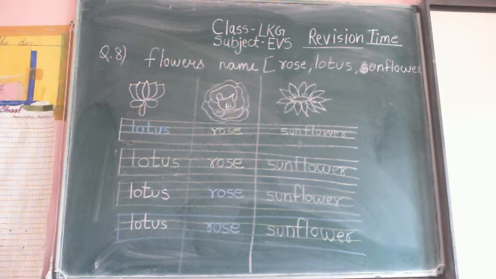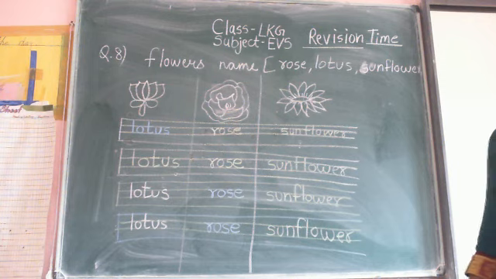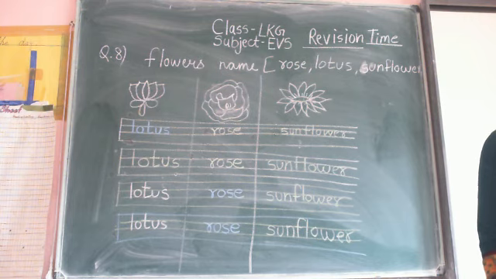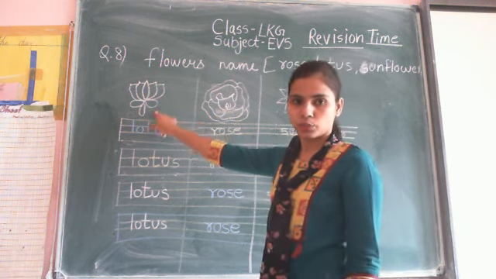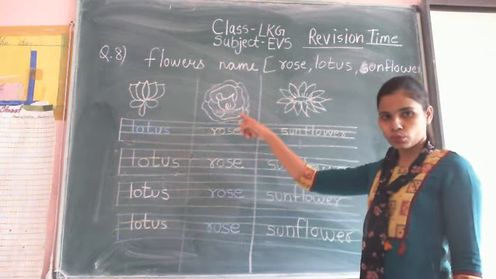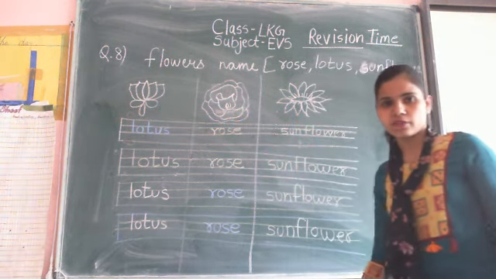Question 9 is matching. So, this is a lotus, this is a rose, this is a sunflower.